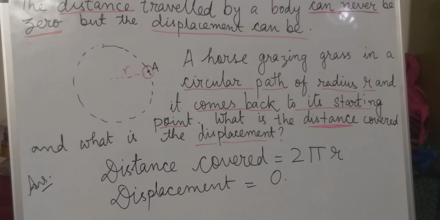I hope that this is clear, the concept that we are getting from this example, that distance traveled and displacement are both different, while distance can never be 0, but displacement can obviously be. If the body comes back to its initial position, then the displacement is 0, but the distance traveled is not 0. So these things we should keep in mind, and I hope that you have got the concept which I have tried to explain in this example.